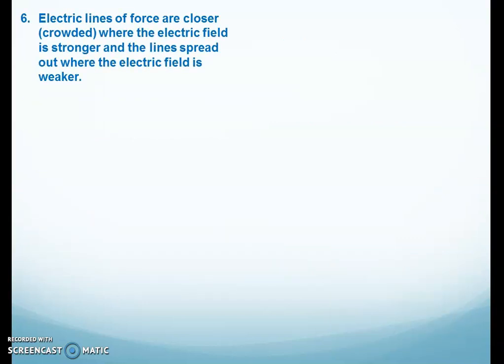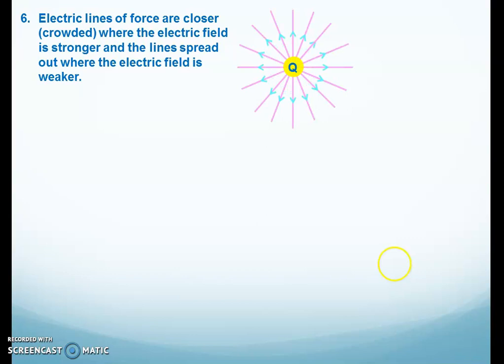Now the sixth property: electric lines of force are closer where the electric field is stronger, and the lines spread out where the electric field is weaker. Now see, this is the source charge. Electric lines of force are close to each other, crowded. So the electric field intensity near the source charge is very high. But away from this charge, these lines are diverging, meaning separation is increasing with distance. It means electric field intensity becomes weaker away from the positive charge, right?